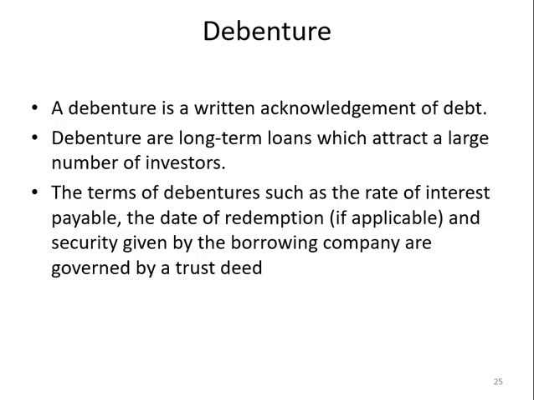Let us look into what debentures are. As I told you, a debenture is a written acknowledgement of debt. These are long-term loans. Remember, these are not issued to shareholders, and they do not become owners of the company. No, it's a fixed liability which the company will pay off after some time. The rate of redemption and security given by the borrowing company are governed by a trust deed. There is a trust deed between the company and the debenture holder.